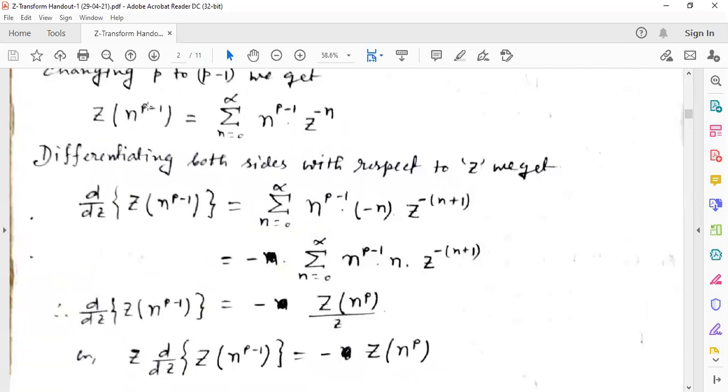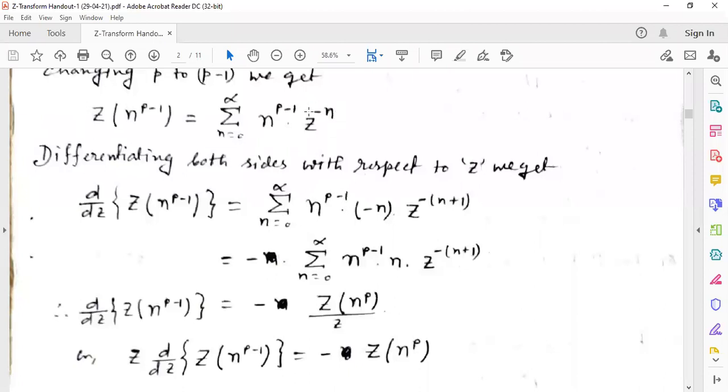From the definition we can write that the Z transformation of n to the power p minus 1 is equal to summation n equal to 0 to infinity, instead of u(n) we are putting n to the power p minus 1 into z to the power minus n. Now we are differentiating both sides with respect to z. The Z transformation itself cannot be differentiated, so we only write d/dz of the Z transformation of n to the power p minus 1. The summation and n to the power p minus 1 remain constant here.